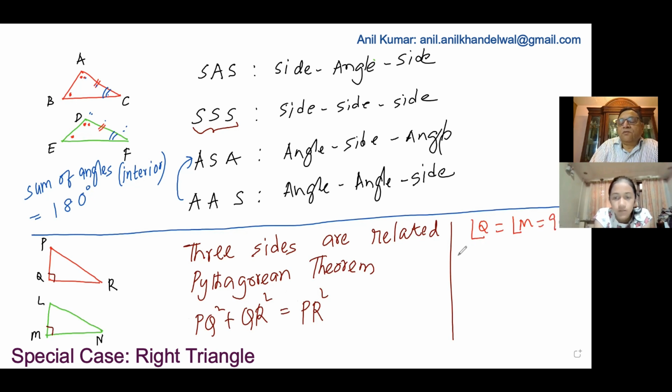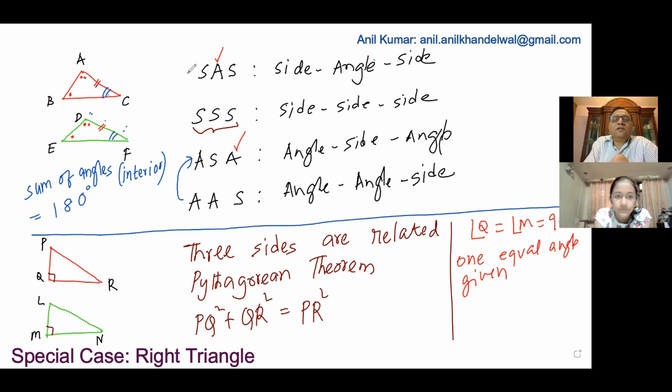So one congruent angle, one equal angle is given. When I say right angle triangle, I have already told you that one angle is given.